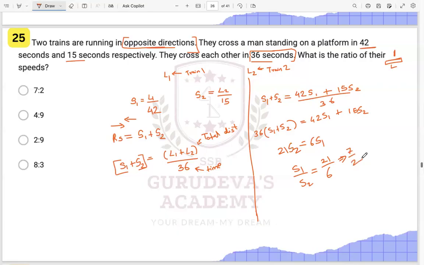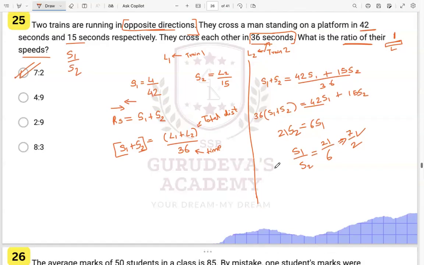3 sevens are 21 and 3 twos are 6, so 7 by 2 over here. Have you understood this particular type? Yes, everybody? See what we have to find finally: the ratio of speed, that is S1 by S2. We know the length, we know the relative speed, which is also nothing but distance upon the time. The time was given to you here, and then we just put in the values. Okay, all right, let us see the next one.